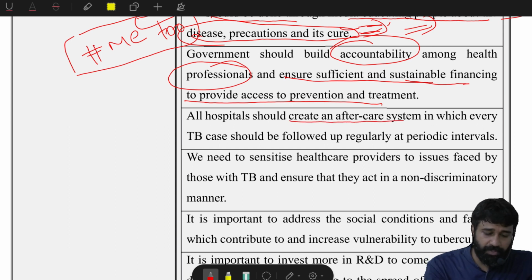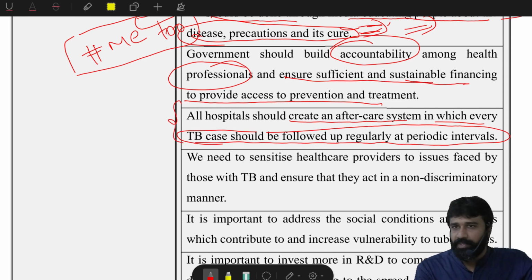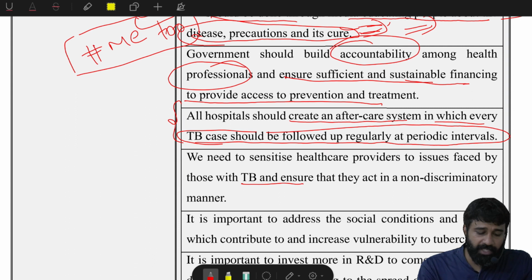Next, to provide access to prevention and treatment, all hospitals should create an aftercare system in which every TB case should be followed up regularly at periodic intervals. This is also a kind of grievance redressal and also a monitoring and follow-up thing, which has to be implemented systematically. Next, we need to sensitize healthcare providers to the issues faced by those with TB and ensure that they act in a non-discriminatory manner.